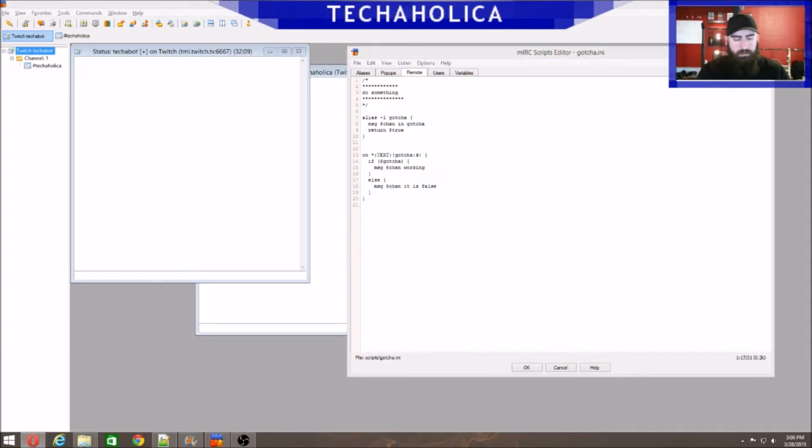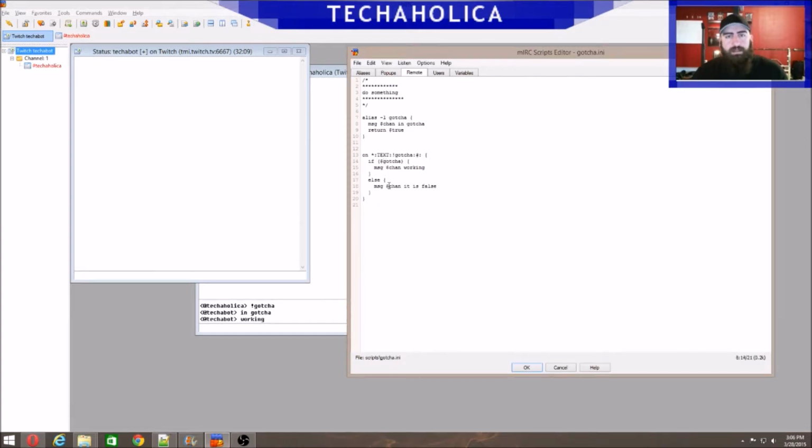So I ran my command, it ran through the alias, and the alias came up here and said I'm inside the alias in gotcha, return true, and it ran through here just fine and skipped this like it should have. So the thing I want to point out is that the alias needs to have this $ sign in front of it. When the alias is anything but the first word in a line, you need to put that $ sign to specify that this is a command.